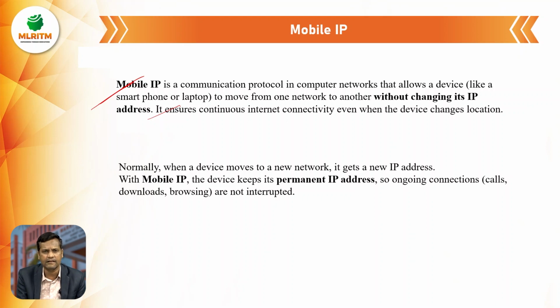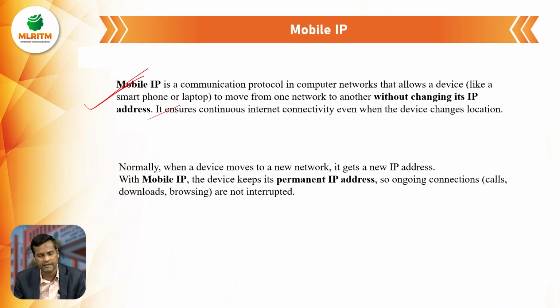The same IP address only we are having while transferring data from one mobile device to another mobile device, right? So therefore mobile IP is a communication protocol in a computer network that allows devices like smartphones or laptops to move from one network to another without changing its IP address. It ensures continuous internet connectivity even when the device changes location. So normally when a device moves to a new network, it gets a new IP address.